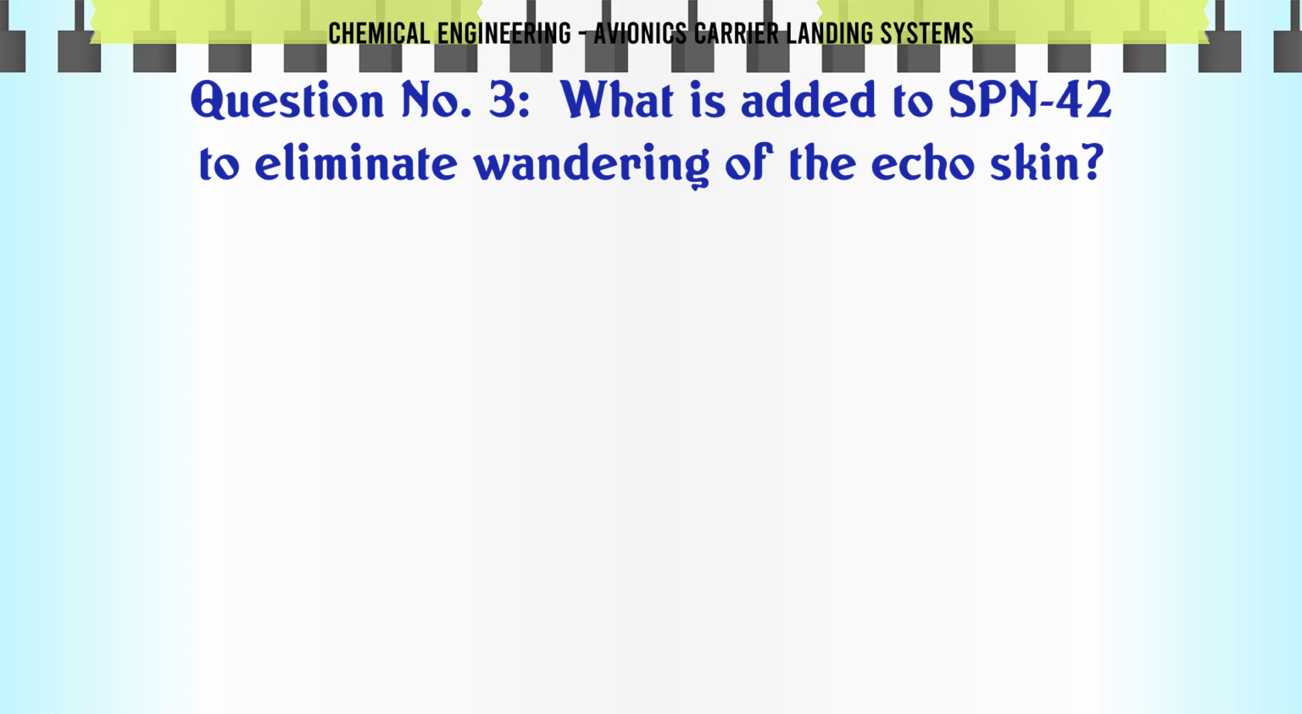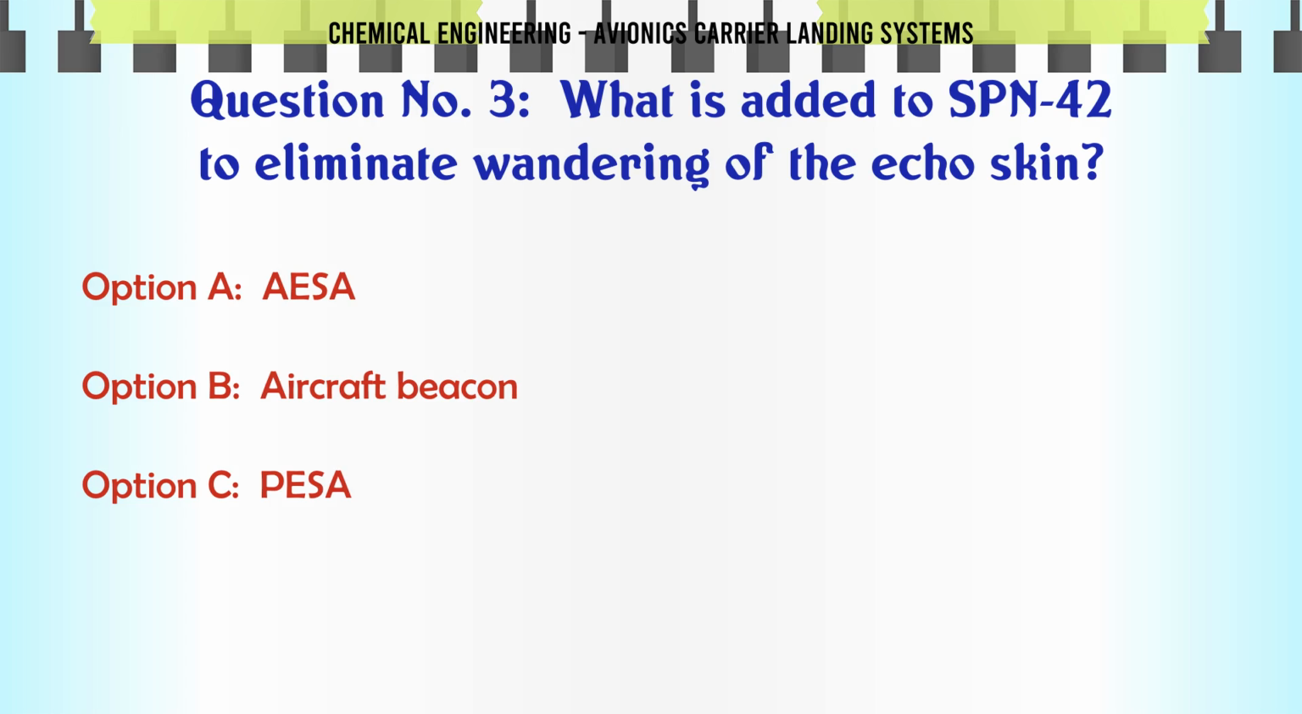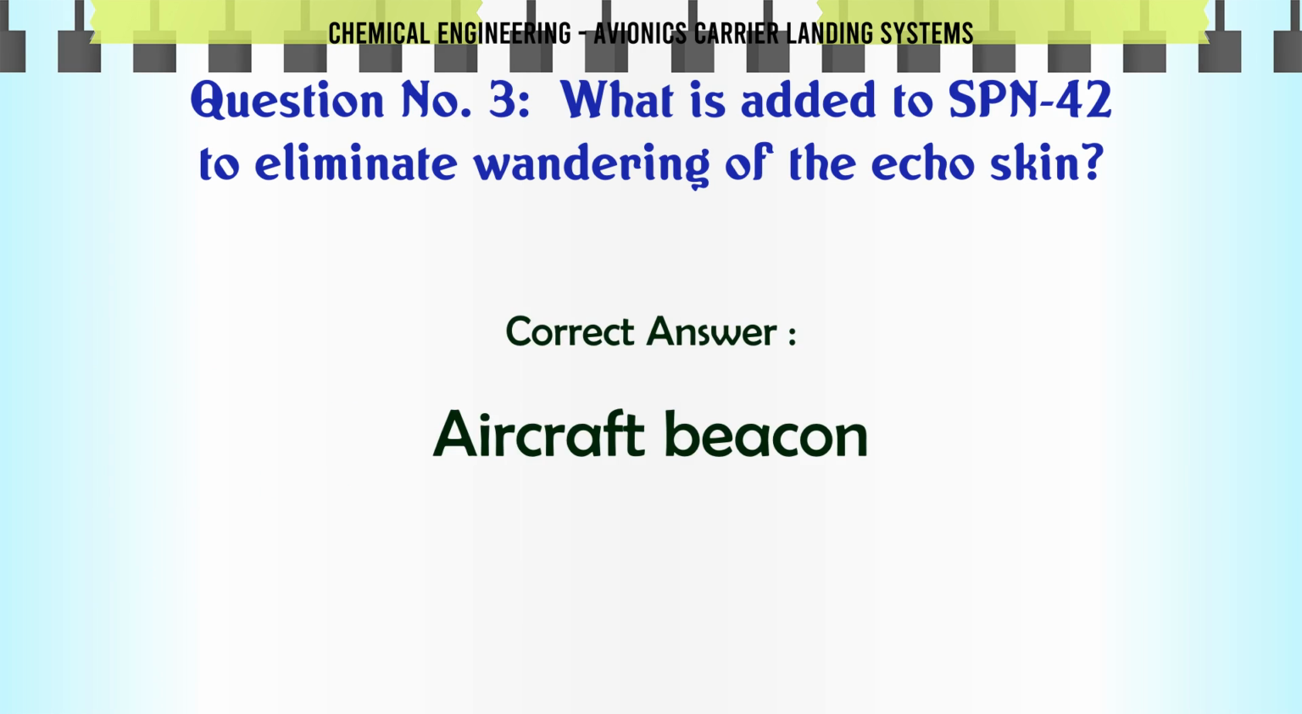What is added to SPN 42 to eliminate wandering of the echo skin? A. ASA. B. Aircraft beacon. C. PESA. D. Helical antenna. The correct answer is aircraft beacon.